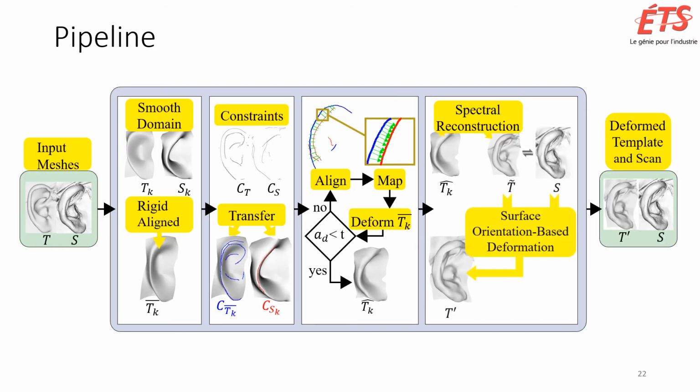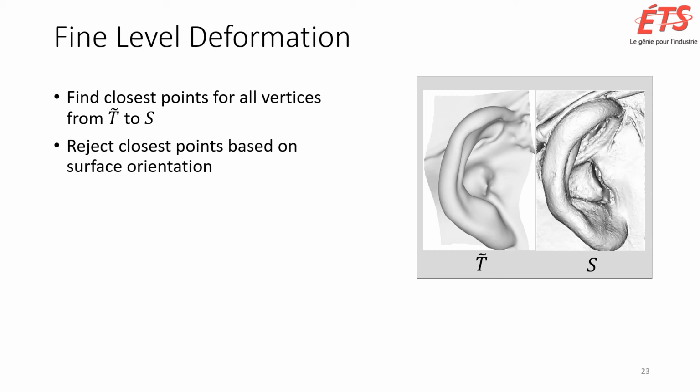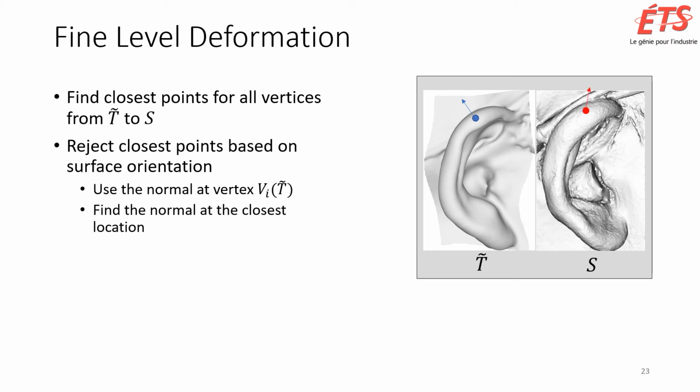All that remains now is to fine-tune the template to better fit the scan. This is the final step in our approach. To fine-tune the shape of a template, we use closest point correspondences. Instead of using all the closest point correspondences, we use a subset. We compare the surface orientation based on the normal of a vertex on the spectrally reconstructed template with the normal of the closest point on the surface of a scan. If the angle is within a threshold, then the closest point is considered, otherwise it is rejected.